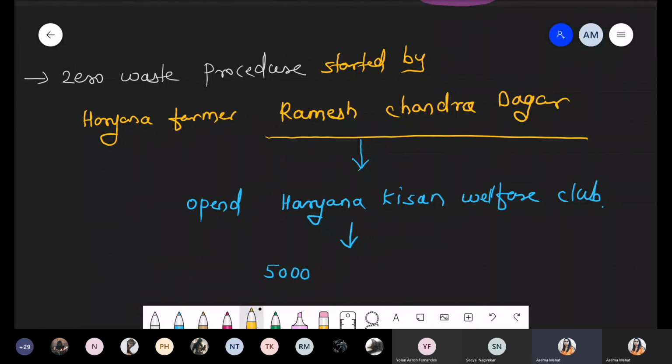So now approximately 5,000 farmers are members of this club.